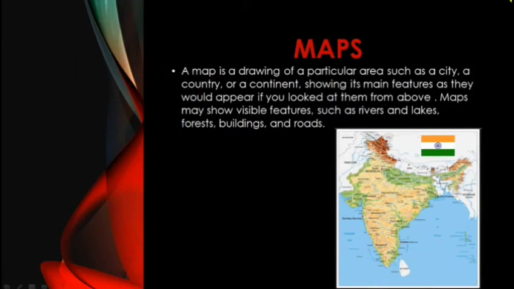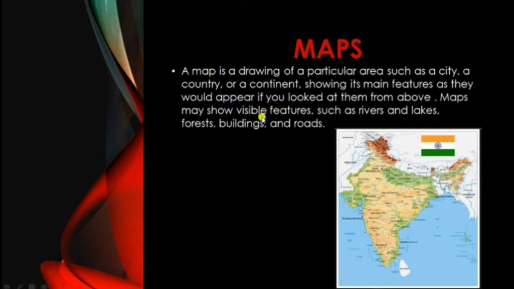First is maps. A map is a drawing of a particular area such as a city, a country, or a continent, showing its main features as they would appear if you look at them from above. Means from above, if you make a view, you will find the structure related to a particular city or a country or a continent, and that structure will be defined in shape. That is what we define by the word maps.